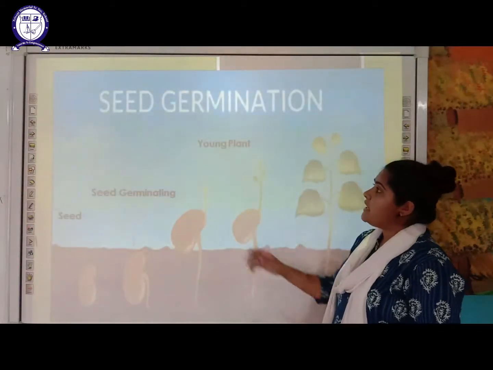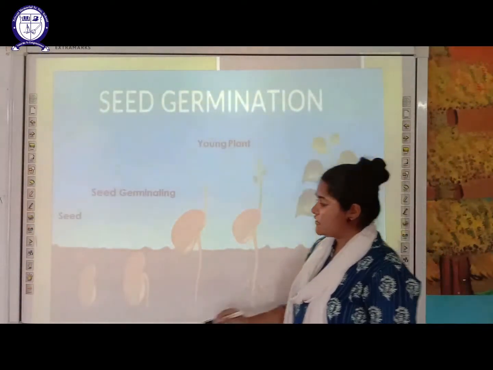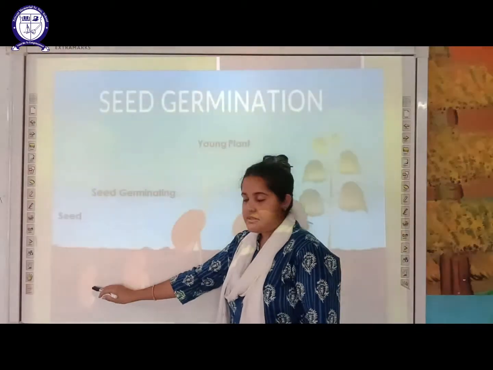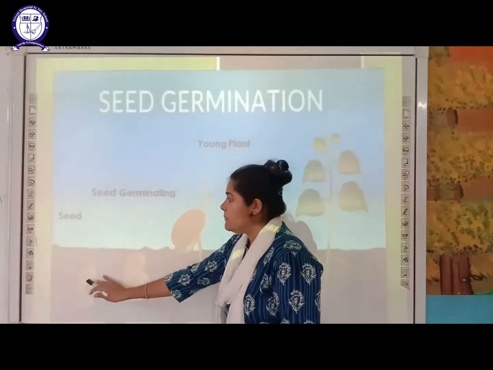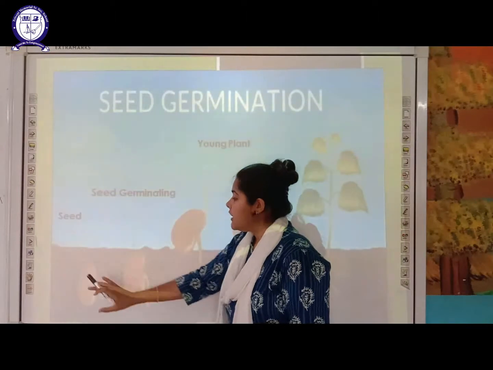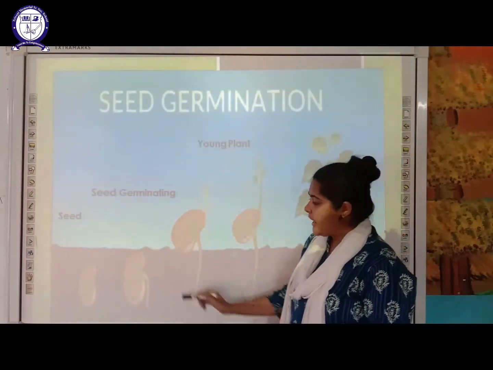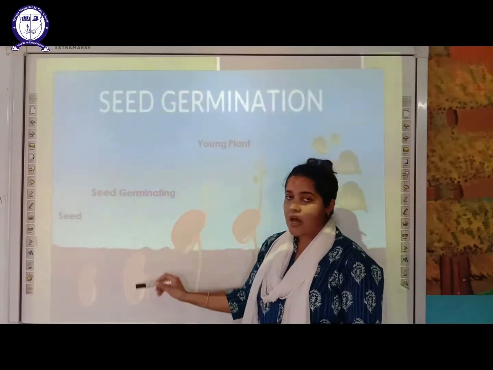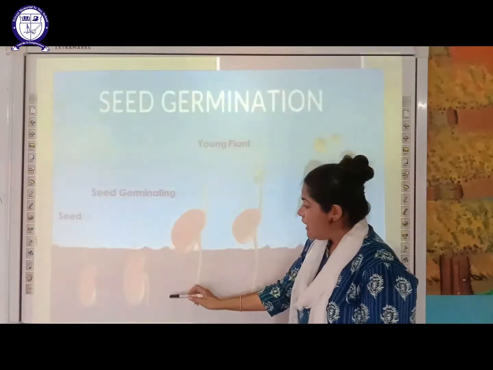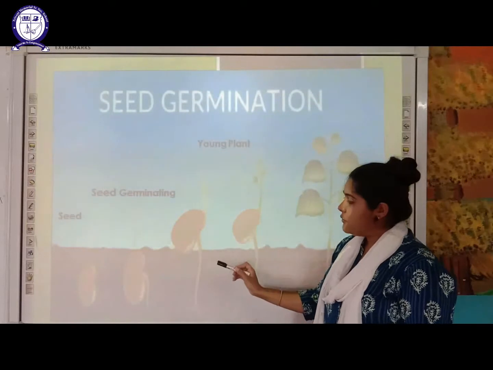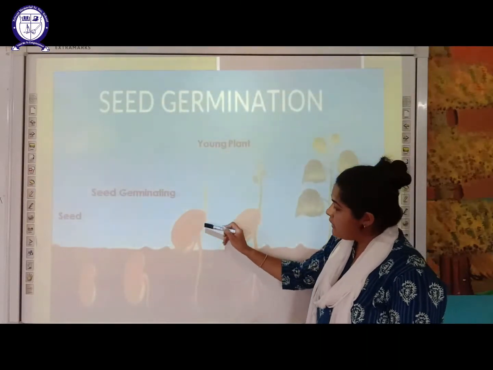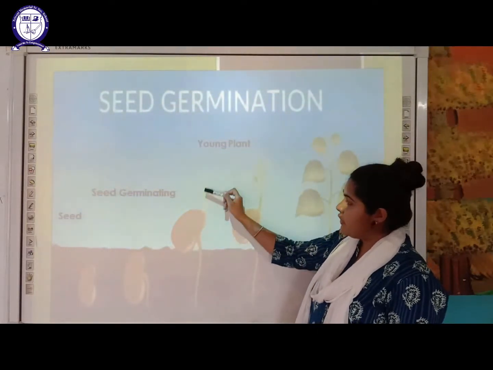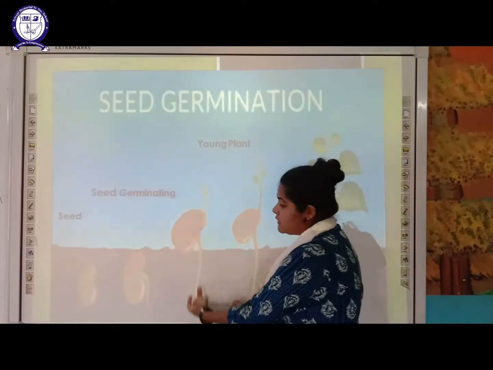As you can see here from this slide, this is seed germination. First of all, we have taken some seed and put it deep inside the soil, then we have added water to it. As you can see, a small part is coming out of this seed. This is how the seed germination begins. Later on, after a few days, if you observe, you can see one more part coming above from that, and below it is growing.